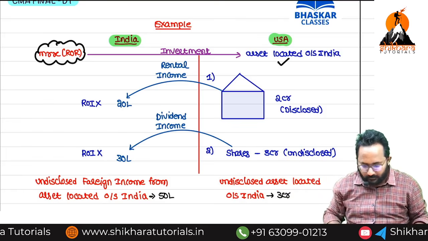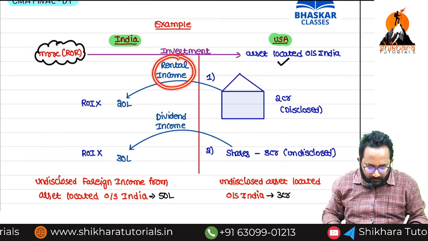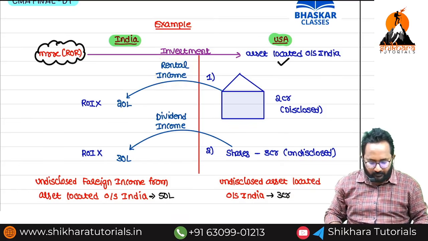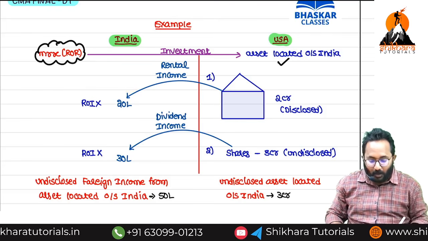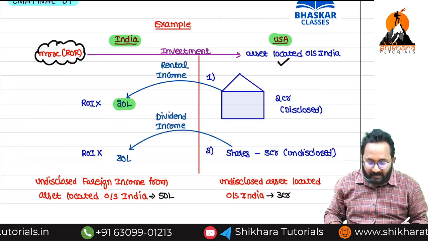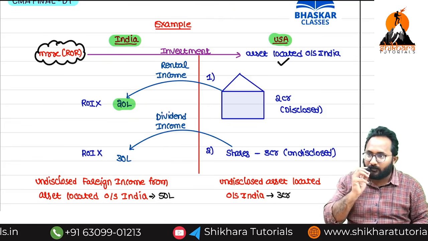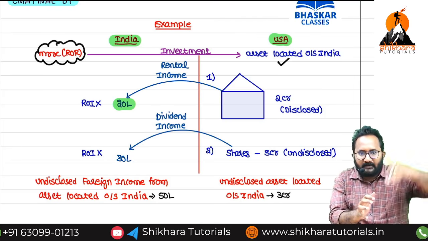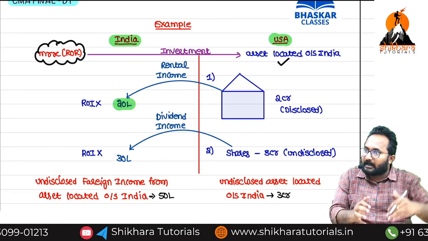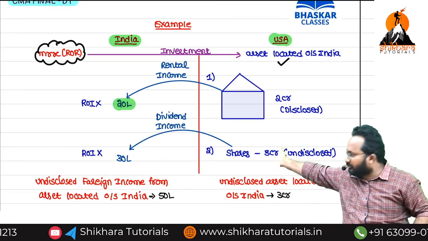You can invest. Now, from this house, rental income is generated, and that rental income you have not disclosed. This 20 lakh is included in the scope. Why? The income generated from the asset located outside India, is it disclosed or undisclosed? Undisclosed.